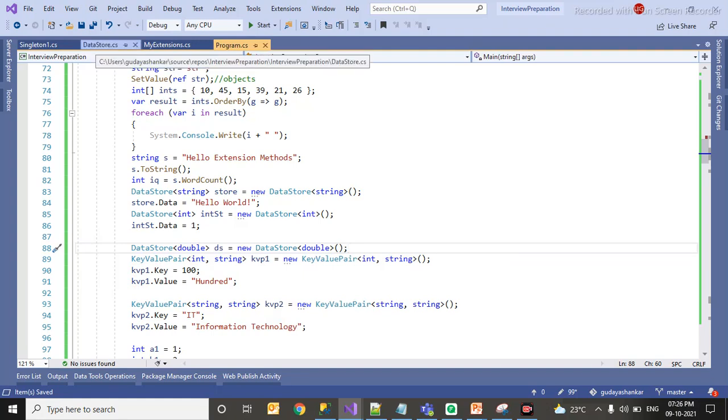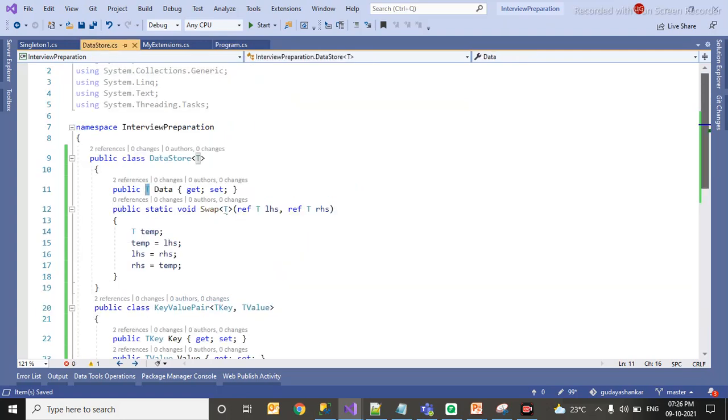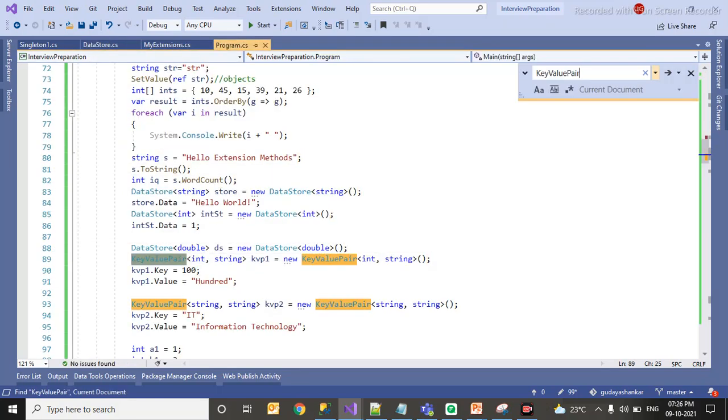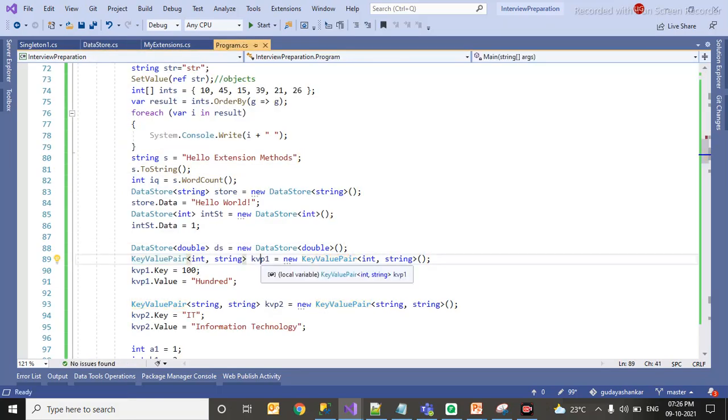So let me show how we can call different data types. I have created one more generic class, with key value pair, where T key and T value. Public T key I have defined, it is basically key and value. Let's see how we can initialize this. I have created a variable where I am passing int, string. You can add, you can manipulate whatever you want. It need not be int, string, it can be anything. You can give your object also, no worries. You can give whatever you wish.